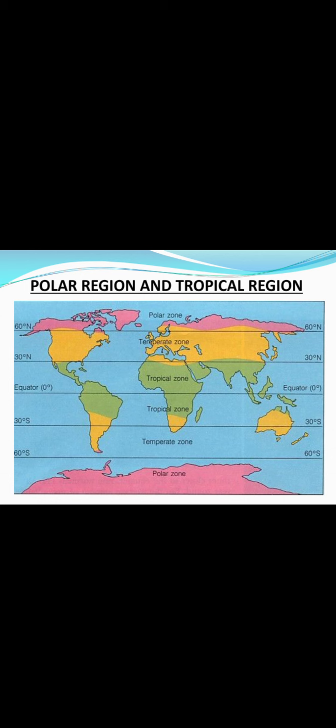Animals are adapted to survive in the conditions in which they live, right? So animals living in very cold and hot climates must possess special features, isn't it? Those animals living in very cold regions and those living in very hot climates need to have special features in their body to protect themselves against extreme cold and extreme heat conditions.